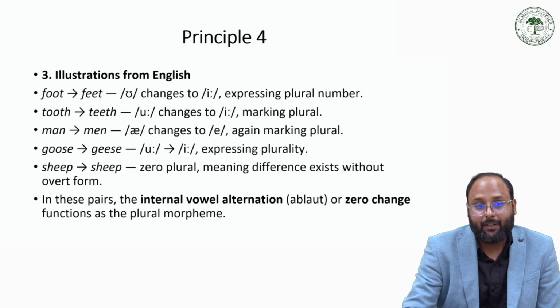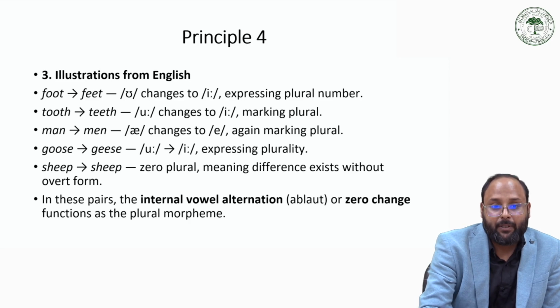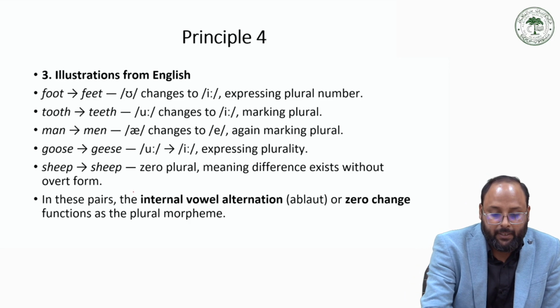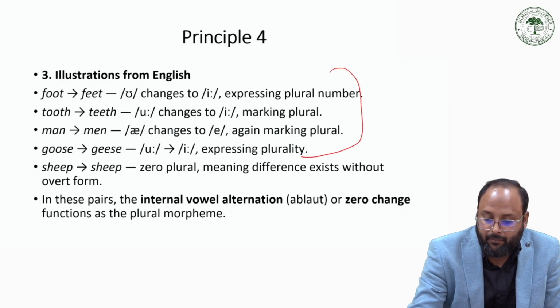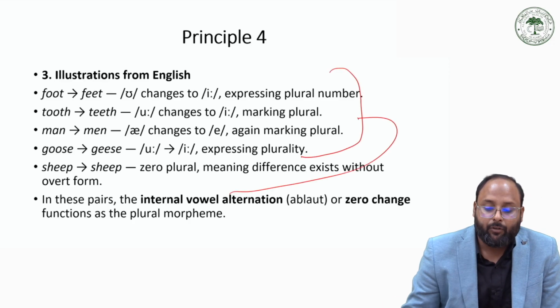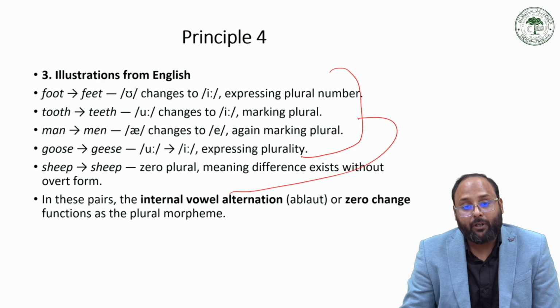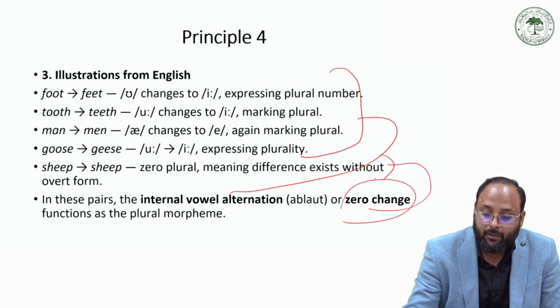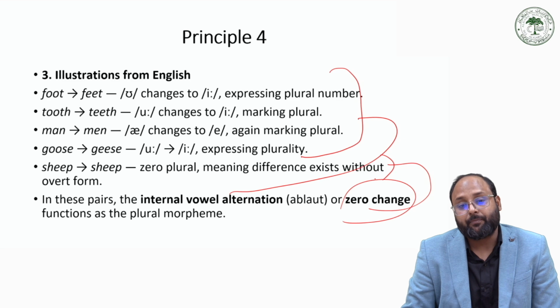So we have examples like foot, feet; tooth, teeth; man, men; goose, geese; sheep, sheep. In these examples we have the internal vowel alternation, which is ablaut, and it is considered a morpheme. And in that we have the zero change, so it is also one morpheme.